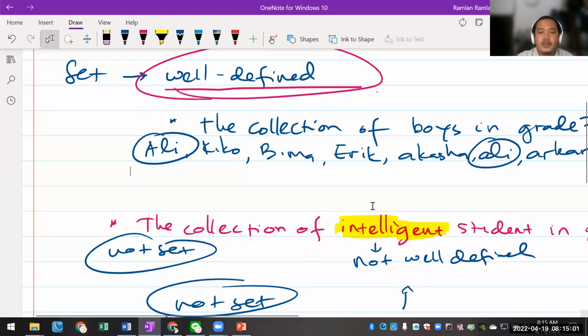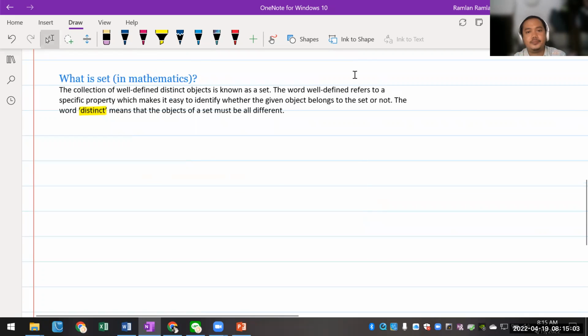Okay, so let's go back again guys. So this is the definition of set itself, the collection of well-defined distinct objects. Jadi definition of set itself is actually just this. Jadi kata kuncinya adalah well-defined sama distinct. Jadi harus ada dua itu. Oke.